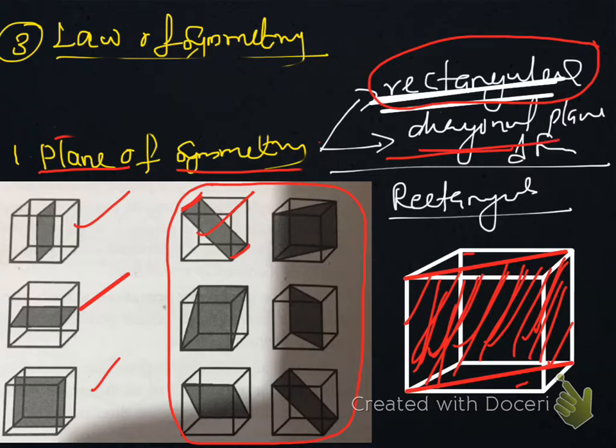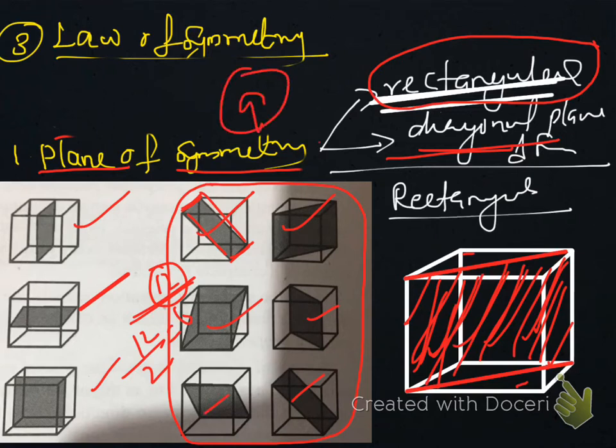How many edges we have in a cube? 12 edges we have. To make a diagonal plane, we need 2 edges. So for 12 edges, we will get 12 by 2, 6 diagonal planes. That is these 6 planes. Totally we have completed 9 planes of symmetry, 3 in rectangular plane and 6 in diagonal plane.